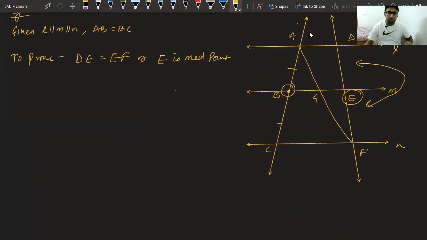Now question comes, in which part we will apply the converse midpoint theorem first? Please tell me, in which part of the given figure should I apply converse midpoint theorem first? Please name the figure in which I should apply this. Please try, class. ACF. ACF. Very good, Utkarsh.